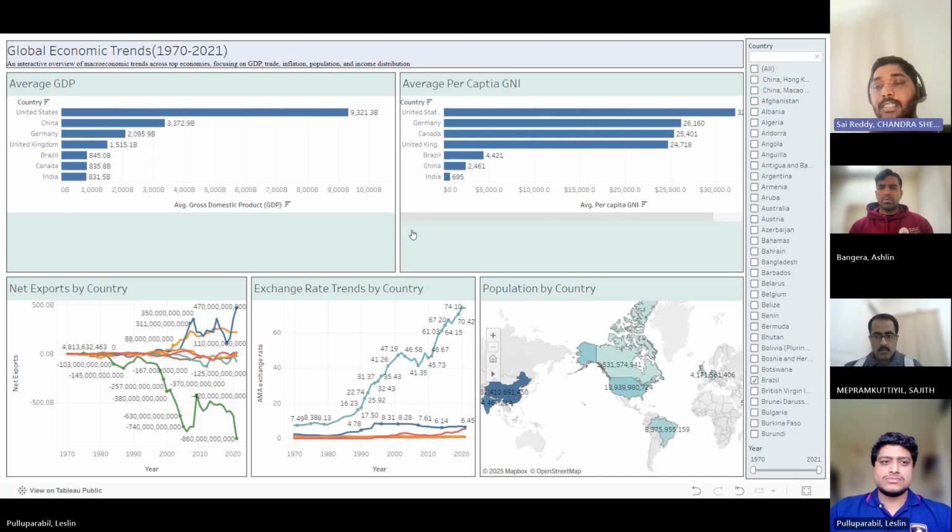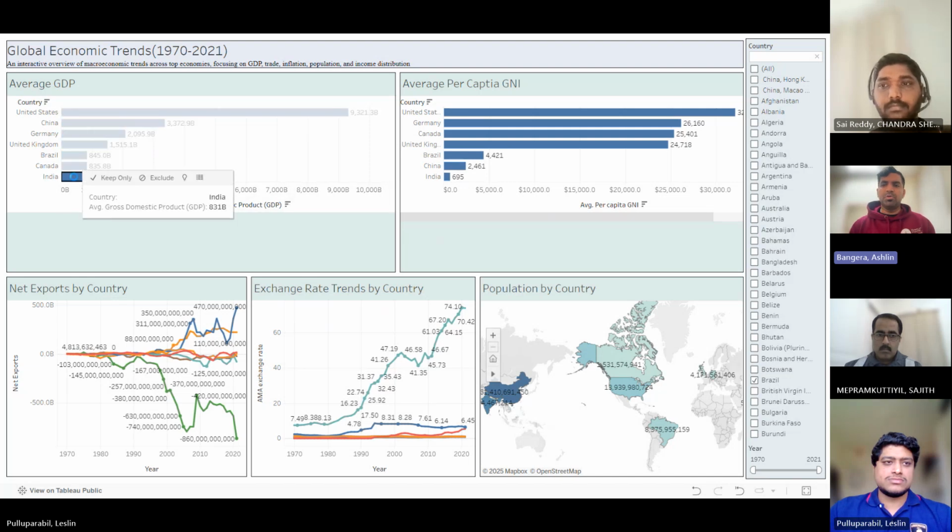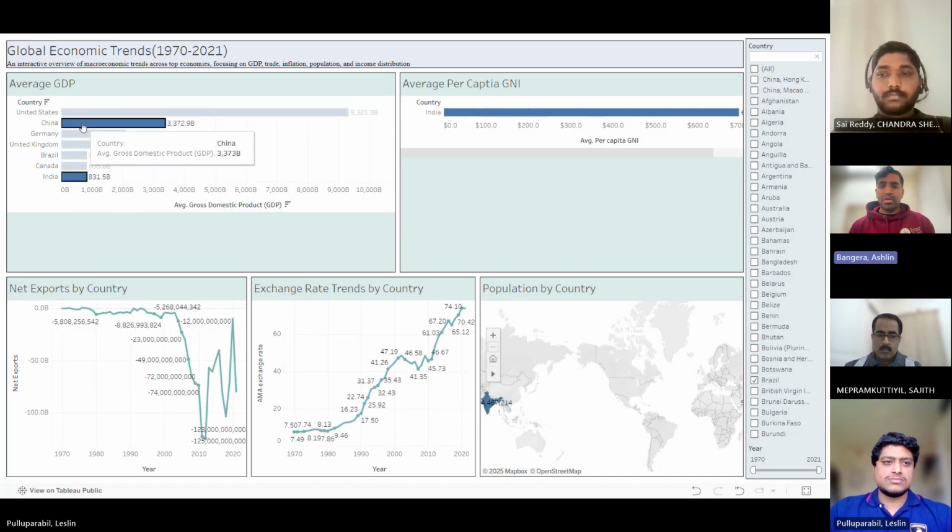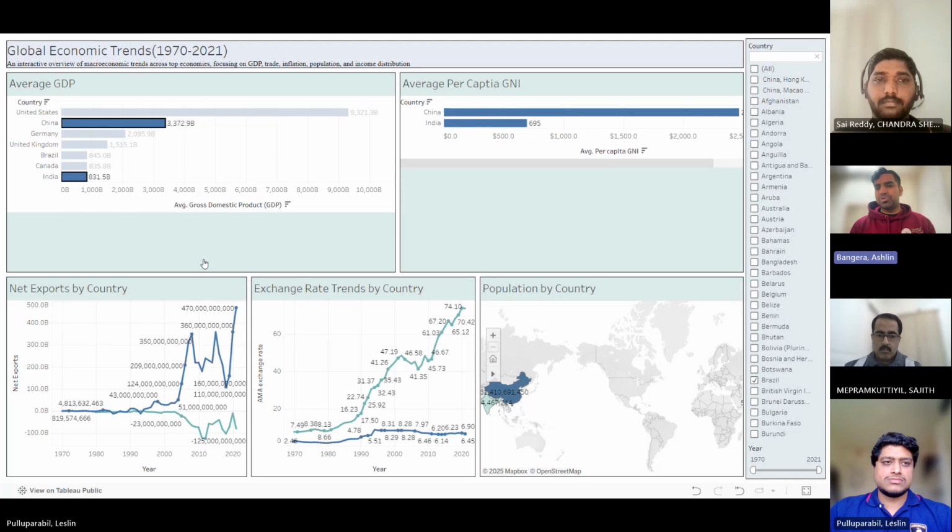Over to you, Ashlin. Thank you, Chandra. So I'll be continuing the story on the net exports and exchange rates. Let's see what was the story behind trade and exchange rate which shaped the recovery. In the net exports by country charts, we can clearly see India and China rebounding sharply after 2019, especially in 2021, highlighting their export strength.